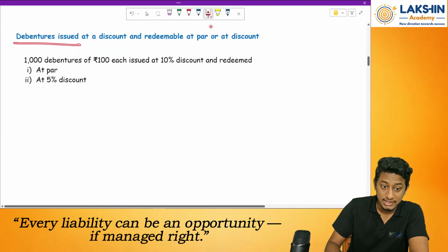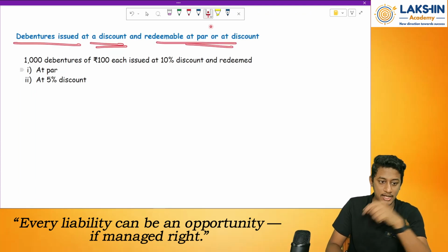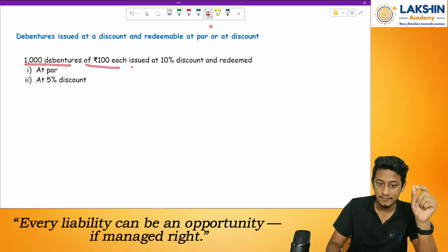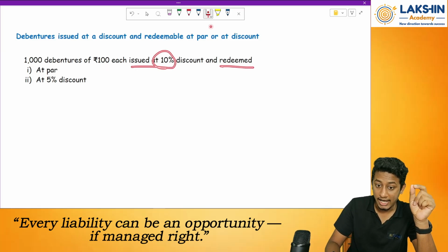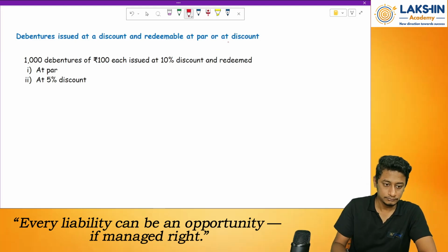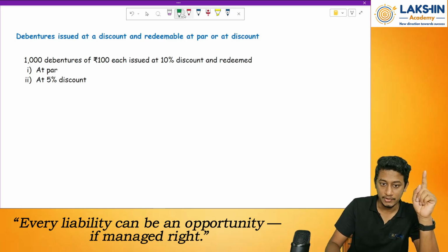So debentures are issued at a discount and redeemable at par or at discount. Let's look at the question. 1000 debentures of rupees 100 each issued at 10% discount and redeemed, in case number 1 at par, in case number 2 at a discount of 5%. Let us see. So first of all, in case of issue, let us just write it down.